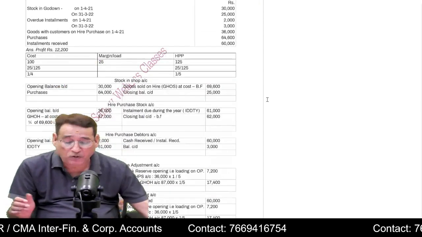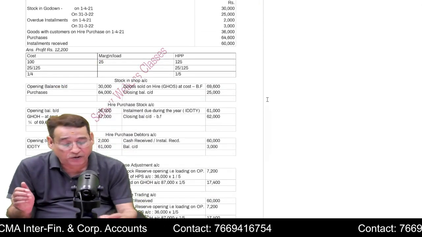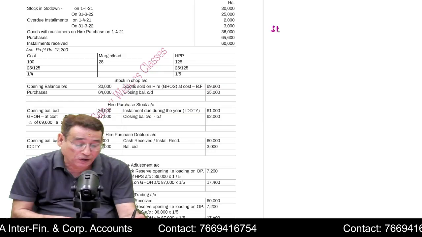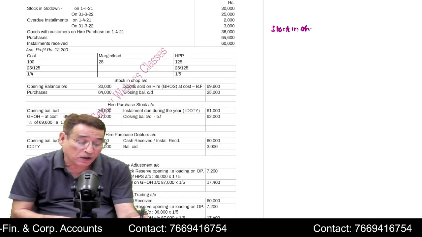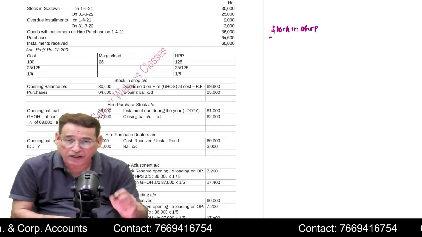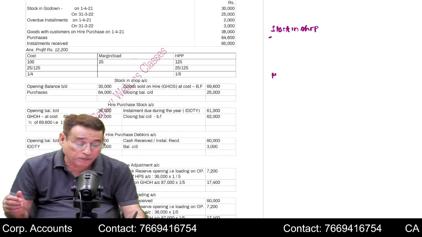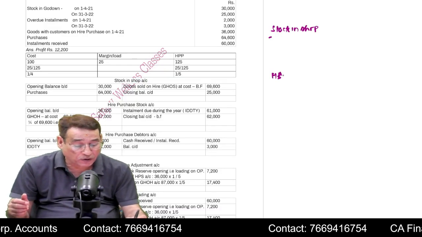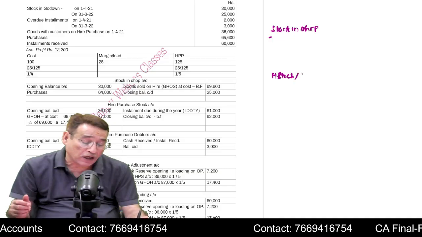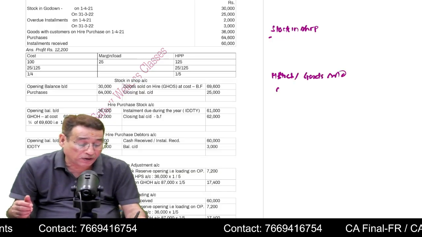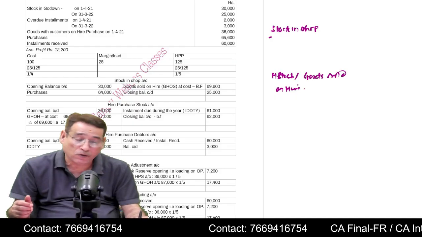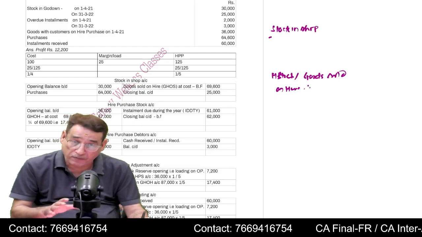Because as you know, under this, we used to prepare 3 accounts. I told you, one is stock in shop account, also known as stock in godown account. It is always prepared at cost price. Then besides that, we used to prepare hire purchase stock account. Hire purchase stock account is also known as goods sold on hire account. Is it clear to you or not? Or goods with customer account also.